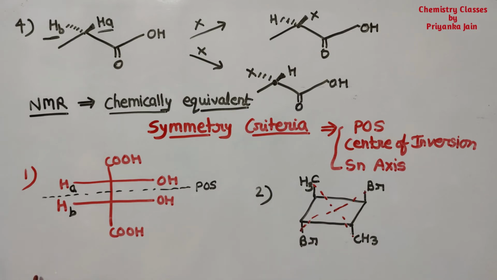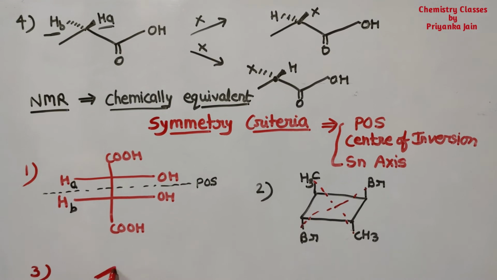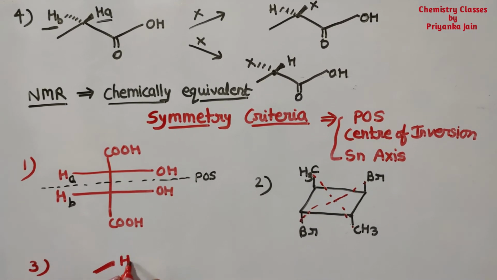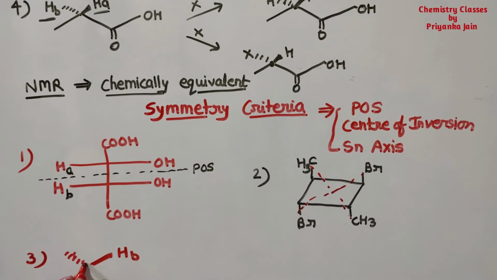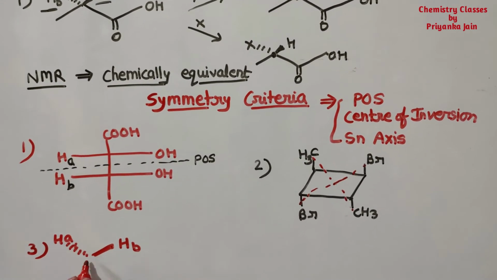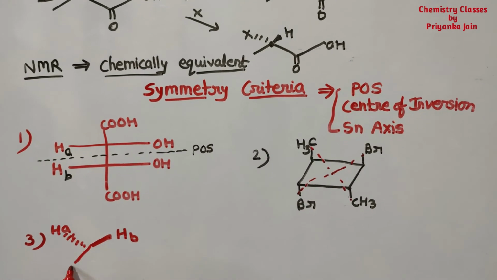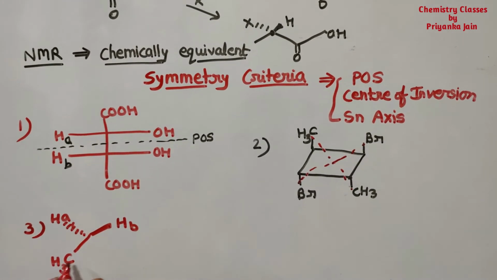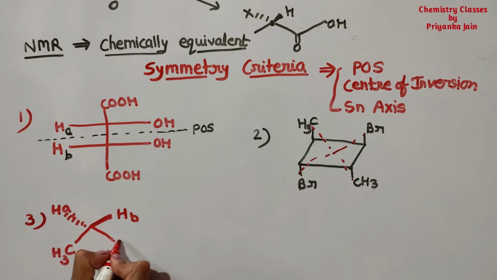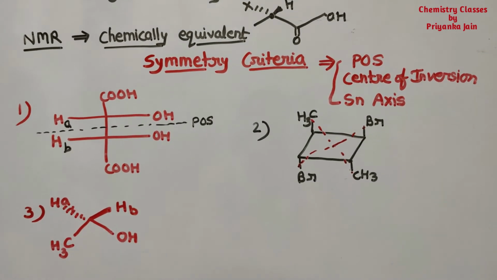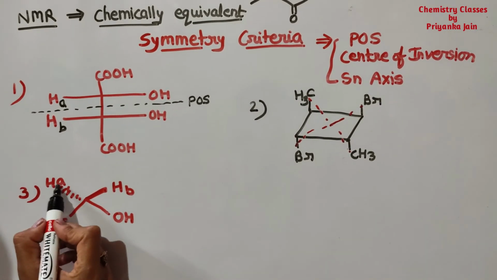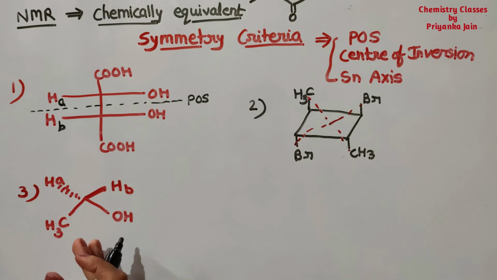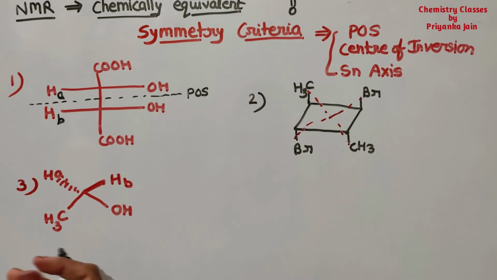Okay. Similarly, see another example. Okay, see there. Here these are the two hydrogen atoms and we have to identify whether they are enantiotopic or homotopic or diastereotopic.